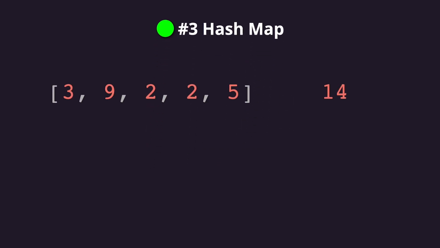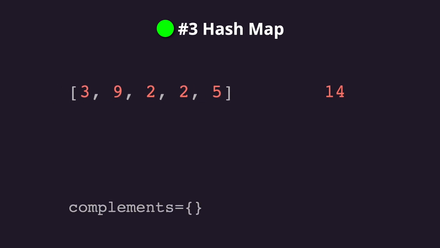Using this approach, we'll be able to solve this problem in linear time. We have our list and our target, and now we are going to create a dictionary, that is a hash map, to store values with their indices. We go through the list only once, and for each number, we calculate the number that is missing to get to the target. For example, in our case, we start with 3. The number needed to reach 14 is 11, but the dictionary is empty, so the necessary number is obviously not there. That means we insert 3 as a key in our dictionary with its index as its value, and we keep iterating.